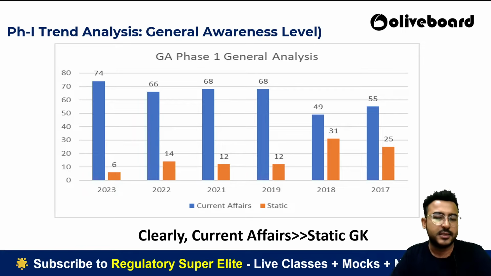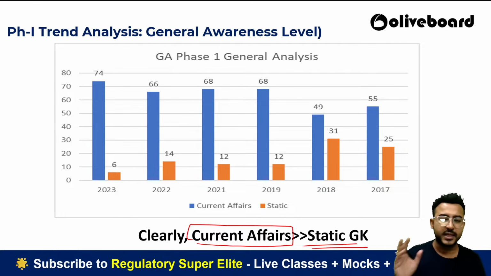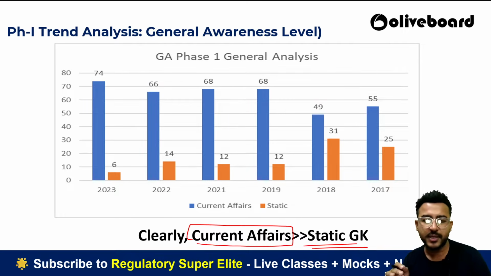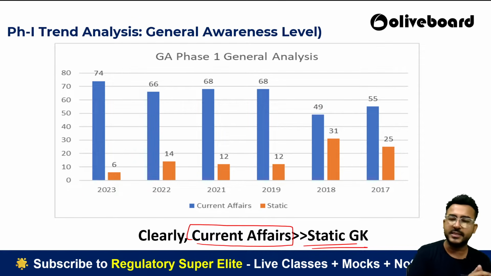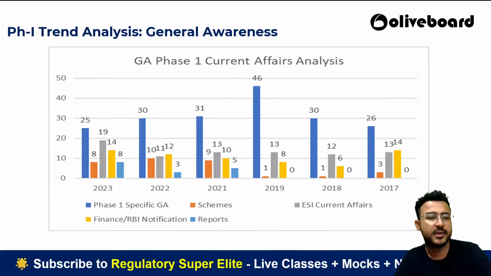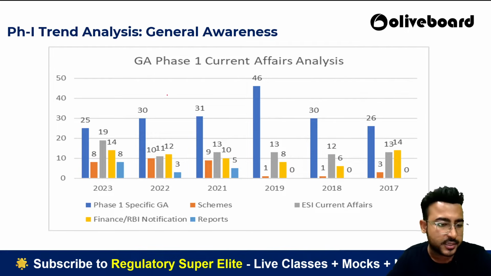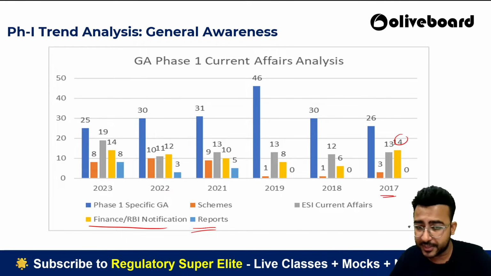So guys, the very first thing I would like to tell you is current affairs. If I talk about current affairs, the dynamic portion will always be greater than the static portion in terms of weightage, right? The dynamic portion will always give you a good amount of marks in the examination rather than the static GK. So guys, we can clearly look at the trend of general awareness in the past years. Like in 2017, we were getting 14 questions from the RBI notification and from the finance current affairs. Reports are again separate, right?